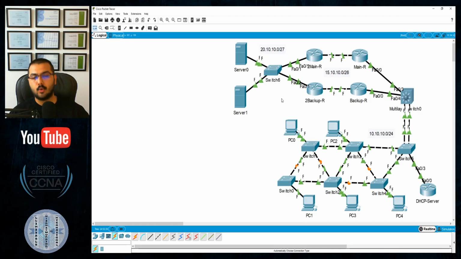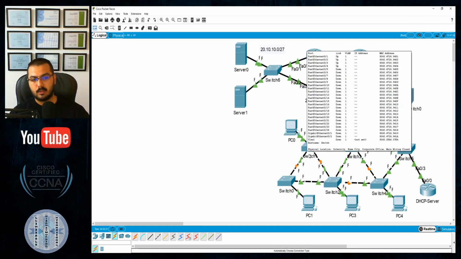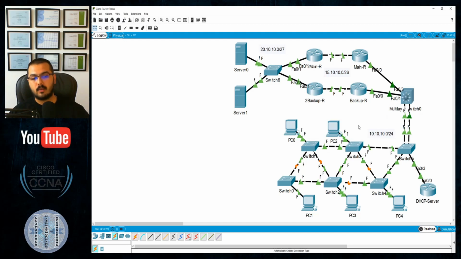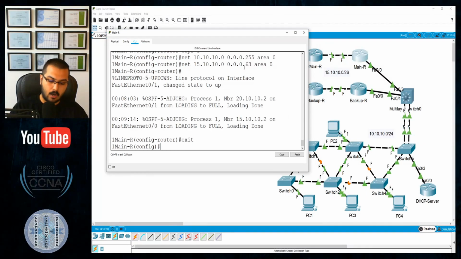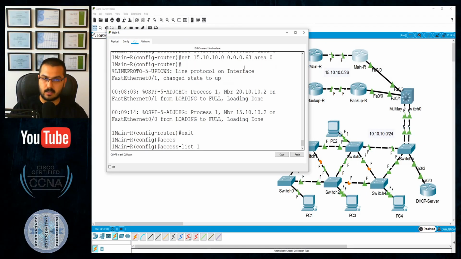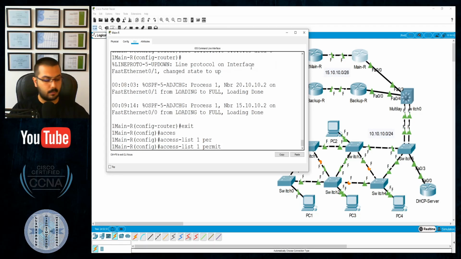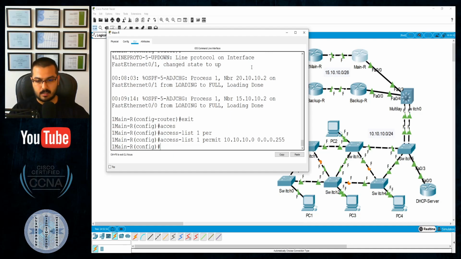In that access list, you need to only permit your enterprise network, which is 10 dot something, so that every single PC or device, whatever type of device, inside 10.10.10.something /24 will be allowed to have its address translated to a public IP address and fly away to the internet. So on the main router, I will enter access list number 1, it's a standard access list, no need for extended. Only permit my network of 10.10.10.0 with this wildcard mask. That's it, a single command.